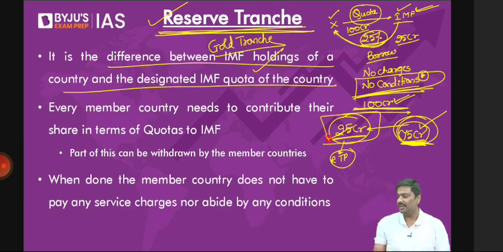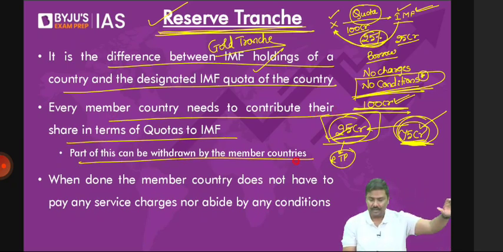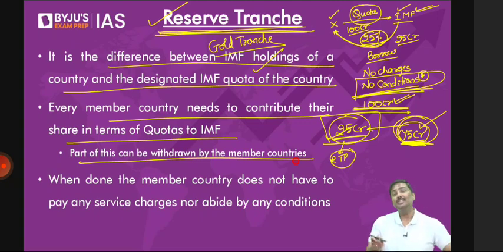Every member country needs to contribute a share of their quota to IMF, and part of this can be withdrawn without any charges, without any condition, by the member countries. Right, by the member countries. Now, this is one way through which IMF will provide loans to member countries. Now, let me show you what are the other ways through which IMF will provide loans.